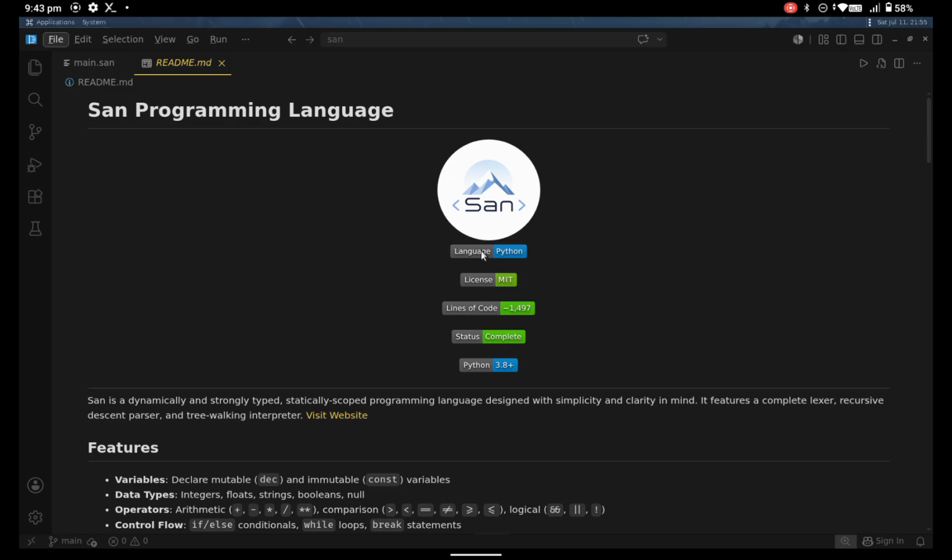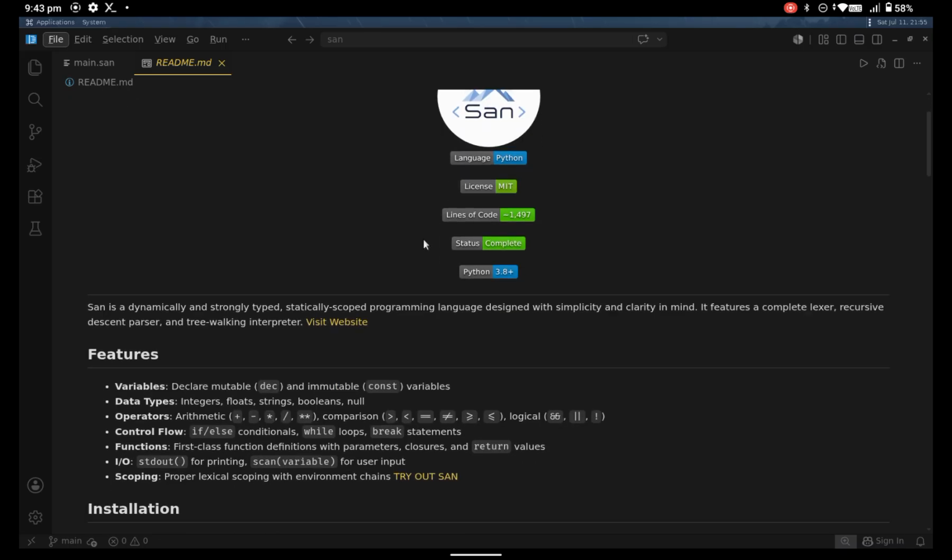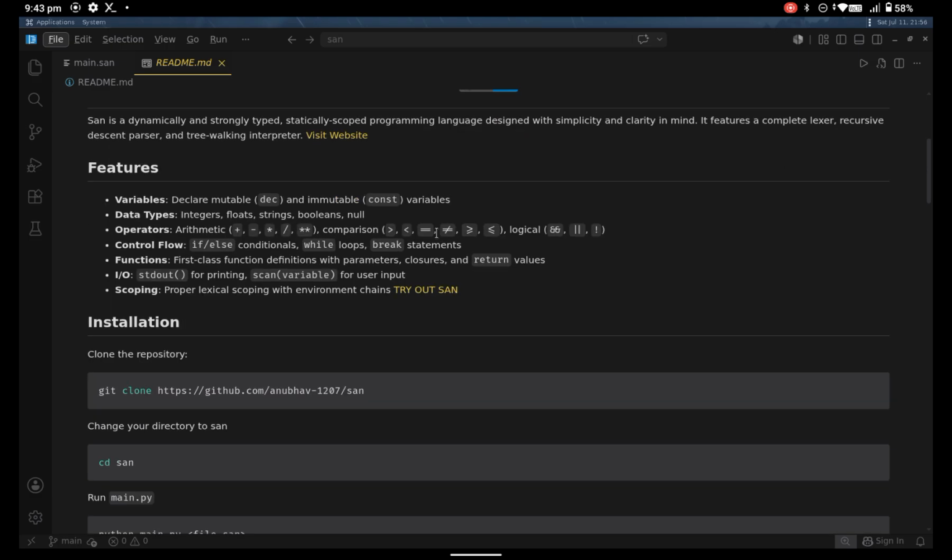San provides a clean syntax with variables, constants, functions, loops, conditionals, user input, and error handling. It also supports basic input and output like stdout and scan for output and input respectively. It also has lexical scoping, which is also known as statically scoped languages. Behind the scenes, it includes a lexer, a recursive descent parser, an abstract syntax tree handler, and a tree walking interpreter.